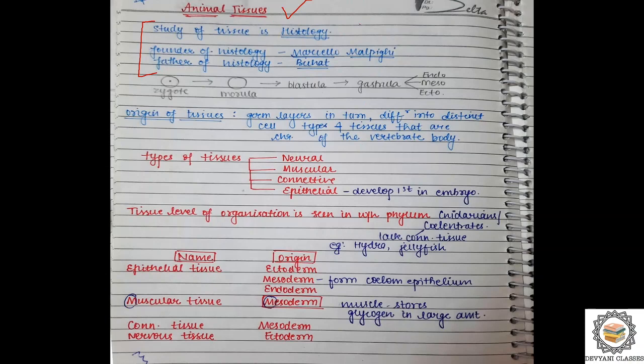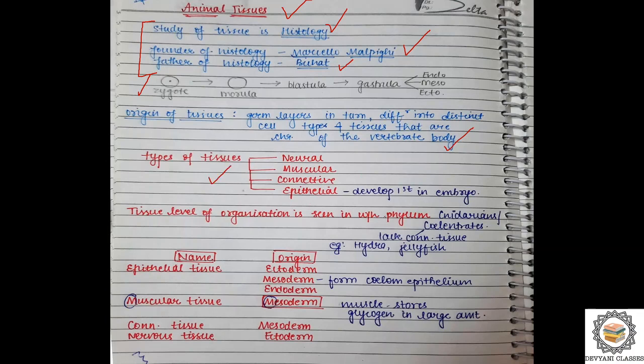So the study of tissue is histology. We know that, we have learned this thing. Founder of histology is Marcello Malpighi. We have learned this. Father of histology is Bichat. And we have also learned this: the 2N diploid zygote forms into morula, the mulberry stage, then blastula, then gastrula, and eventually gastrulation is the process where the endoderm, mesoderm, and the ectoderm, three germ layers, get formed in the early stages of the embryo. Okay. Germ layers in turn differentiate into distinct cell types and tissues that are characteristics of the vertebrate body. This I have told you earlier. Types of tissue we have discussed.